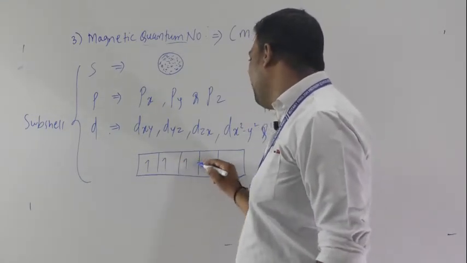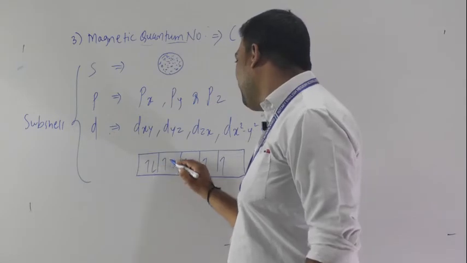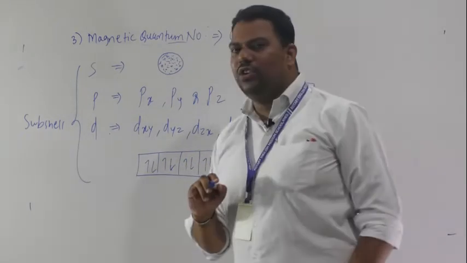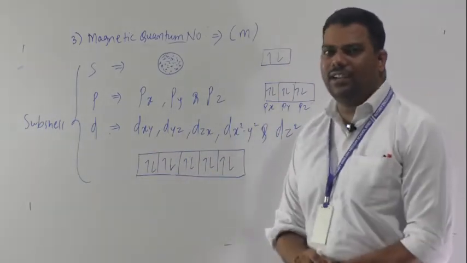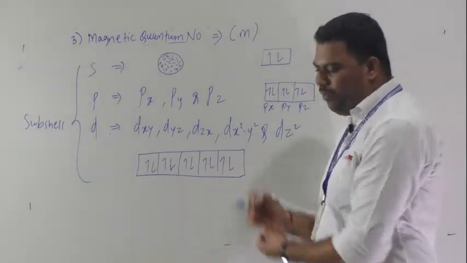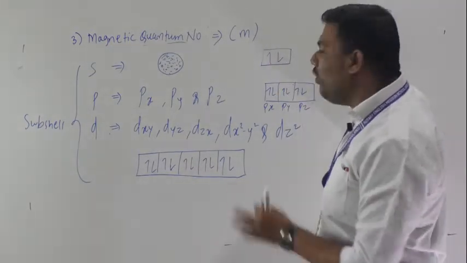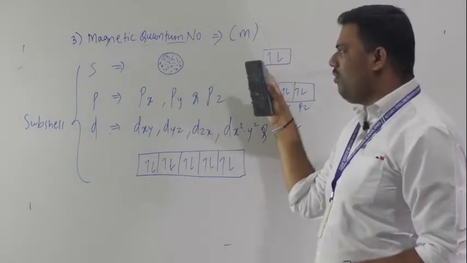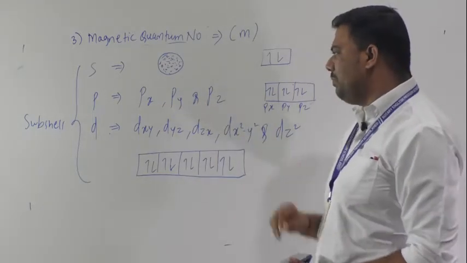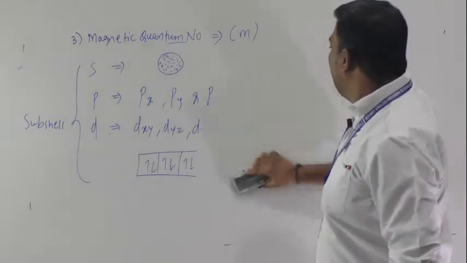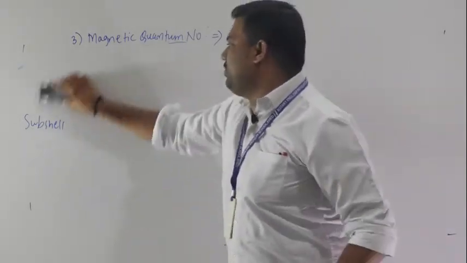First you fill singly, then pairing takes place; there are some rules for that. So S means only one, P has three subtypes, D has 5. These are the types of subshells.